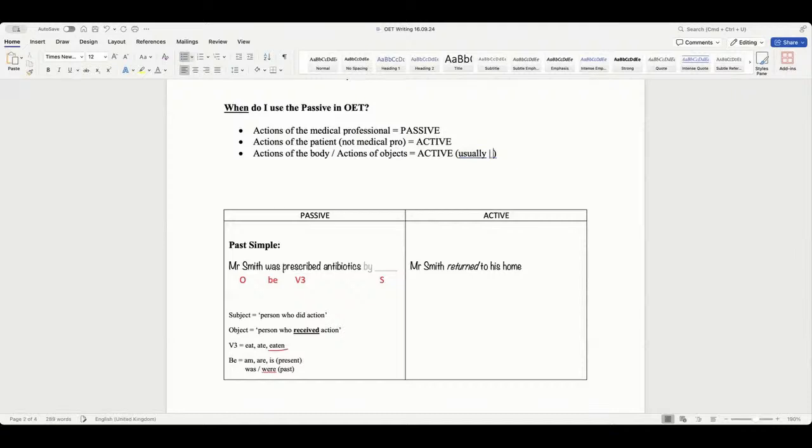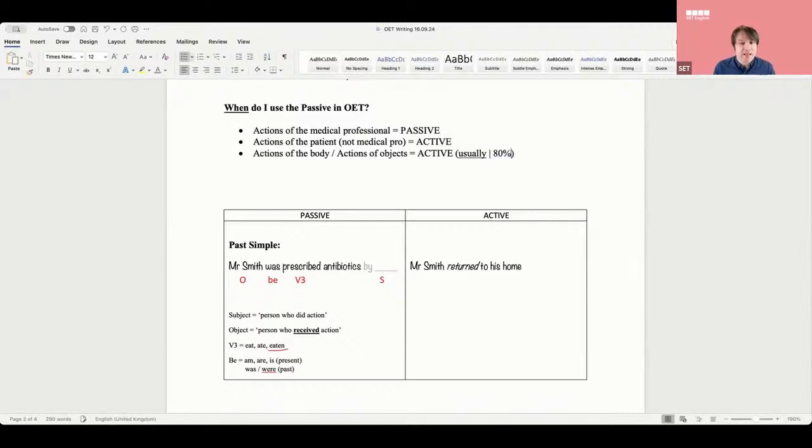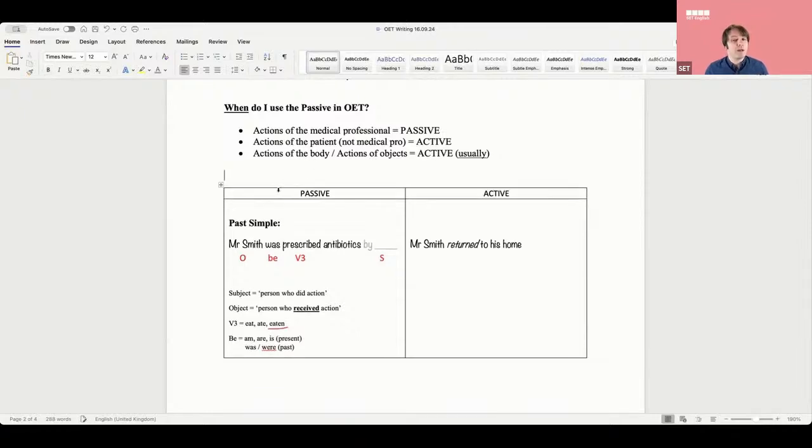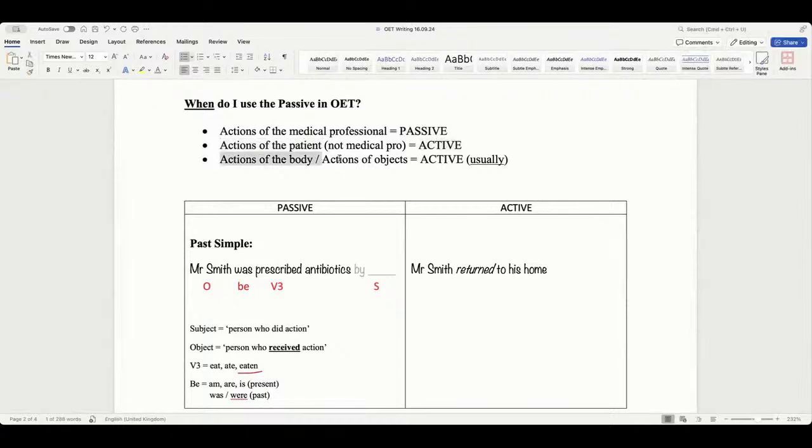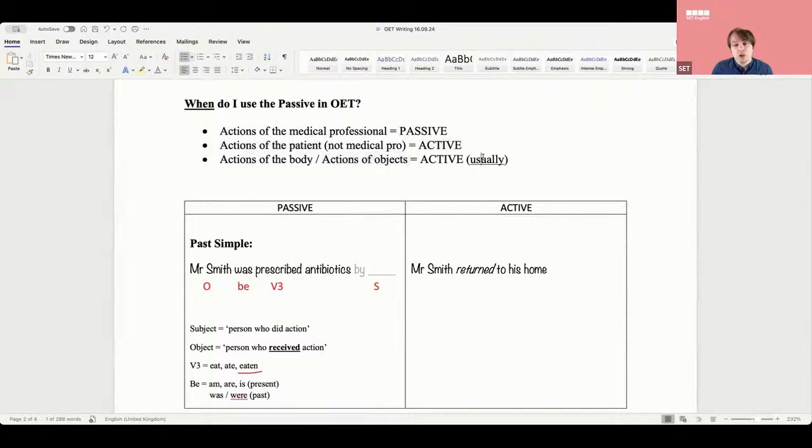It's like 80%. Usually. It's a high percentage of times. Okay. There might be occasionally sometimes when you're going to use passive, but you guys don't need that for today, okay? I just want you to remember these things. Action of medical professional, passive. Actions of the patient, active. Actions of the body, actions of objects, usually active, okay? That's what you need to just remember for now.